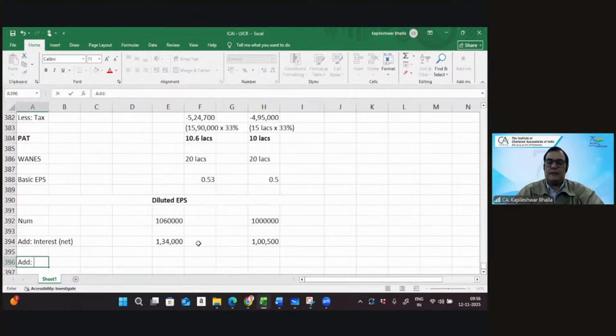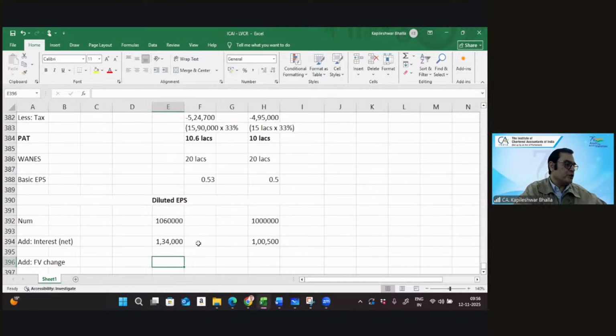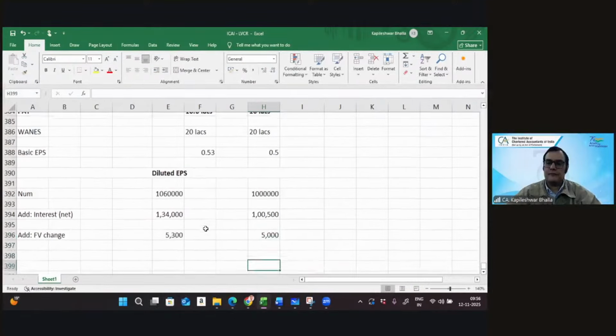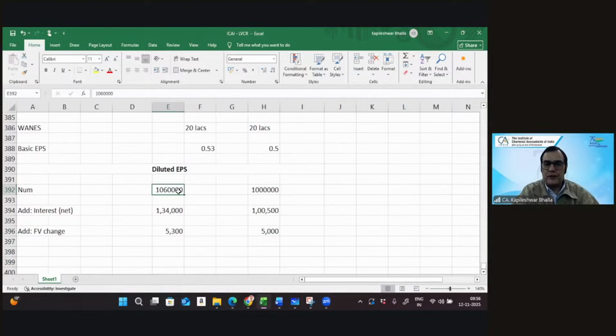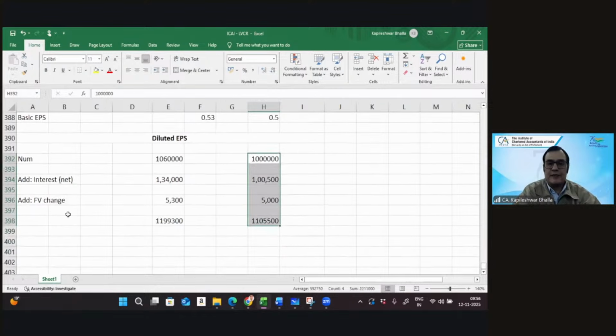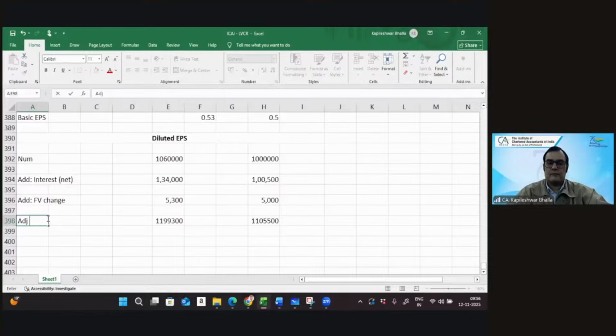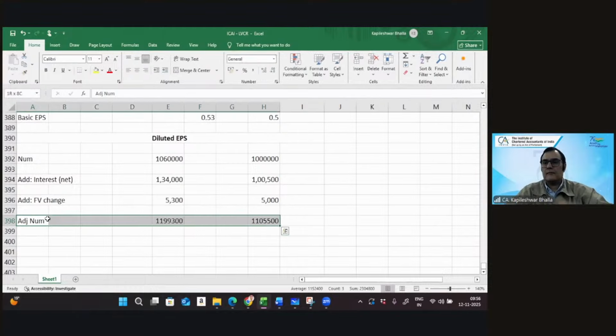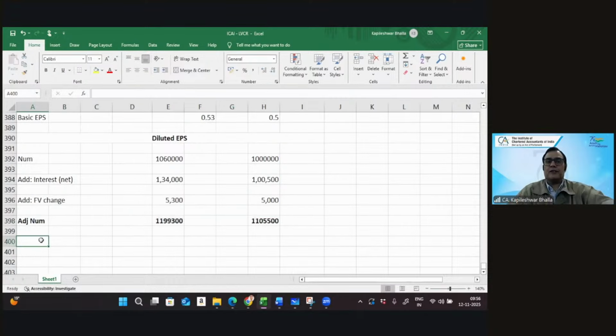Then you add the fair value change. The fair value change, I guess, was to the extent of this year 5,300, and that's, I think, 5,000. So this will give me the status of the adjusted numerator for both the years. That becomes the adjusted numerator. And now we can get the adjusted denominator as well.